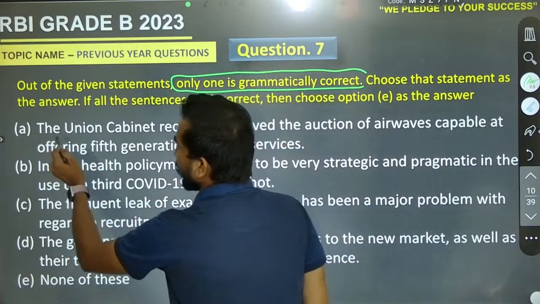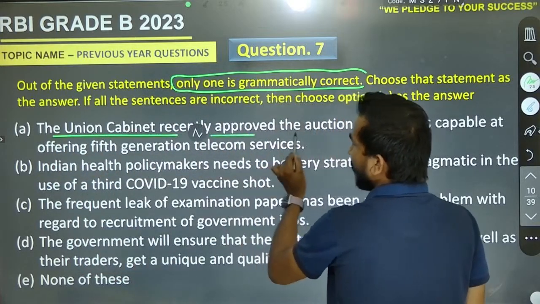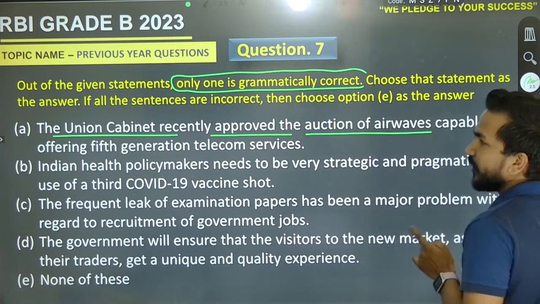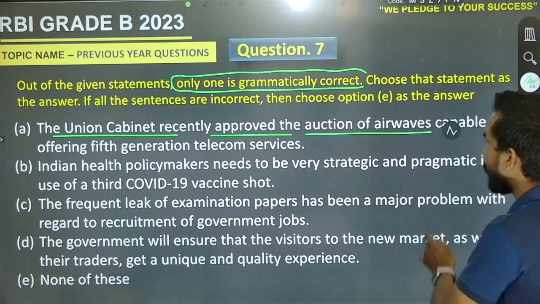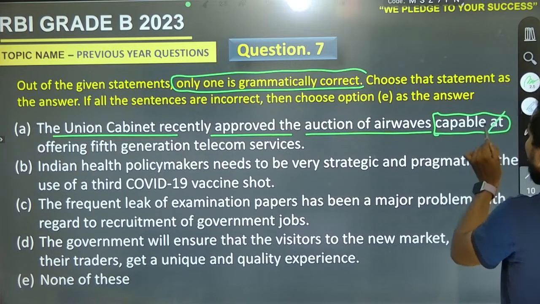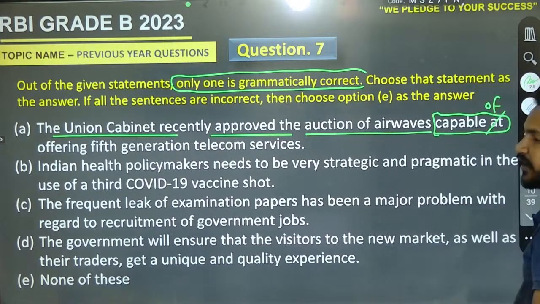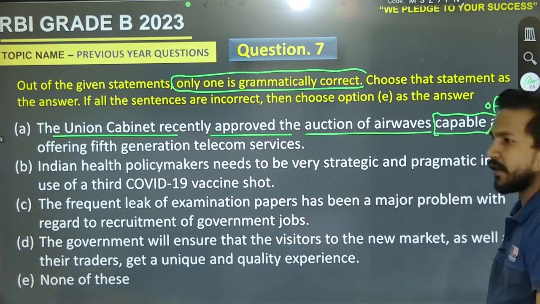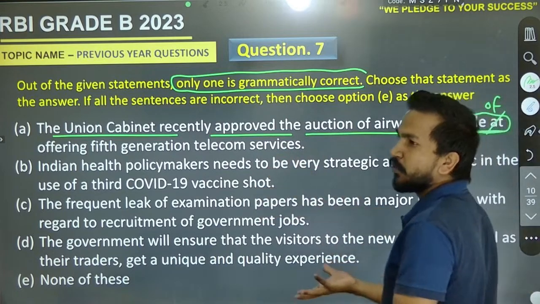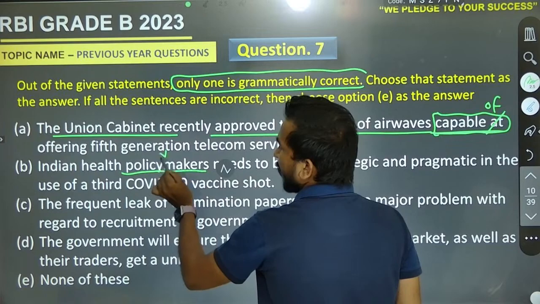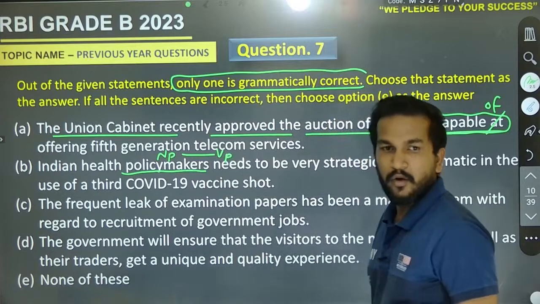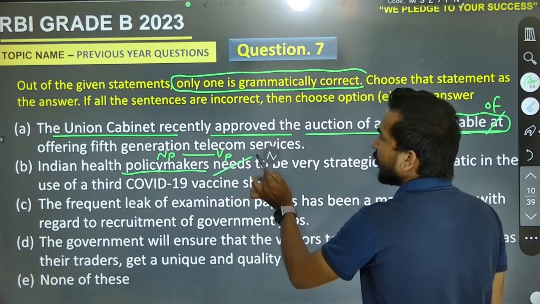Okay, we are going to solve it. The Union Cabinet recently approved the auction of airwaves capable at. Sir, are you sure it must be capable at or capable of? You are capable of doing something. So the first one is incorrect, yeah, definitely. A is capable of. Now come to the next. Indian health policymakers. Sir, if the given noun is plural, then definitely there will be a plural verb also. So it must be need, not needs.